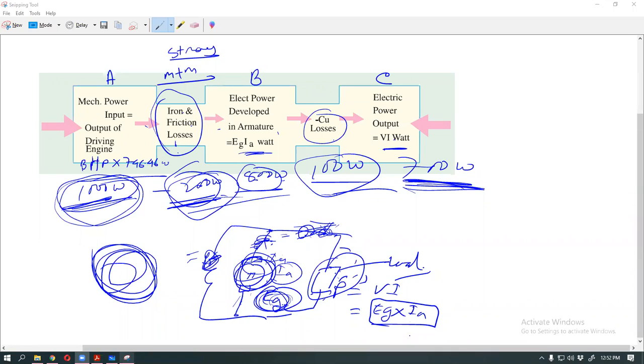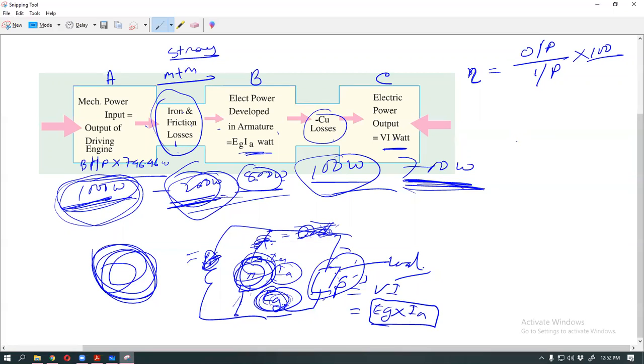Now, efficiency means efficiency, eta. This is the efficiency. Efficiency means output by input, into 100. The 100 means percentage of efficiency.